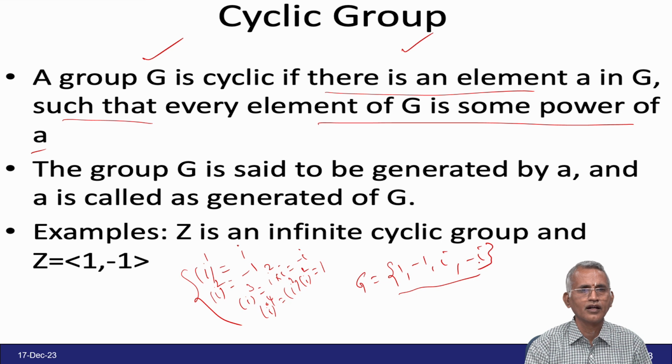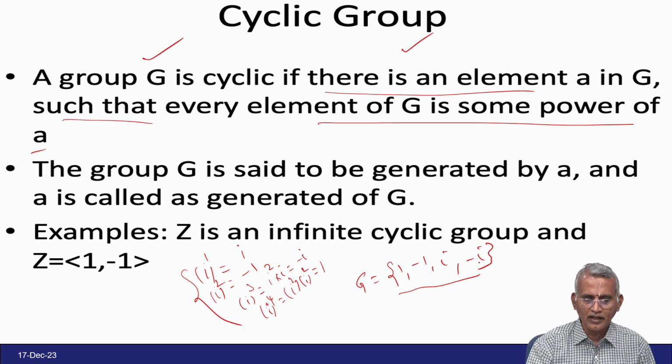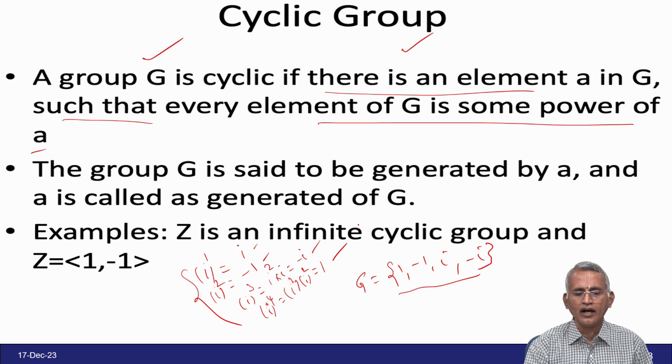So only the values 1 and minus 1 will come, whereas if you take i, all the elements in the set are reflected: i, minus 1, minus i, 1. Therefore, it is called a generator.